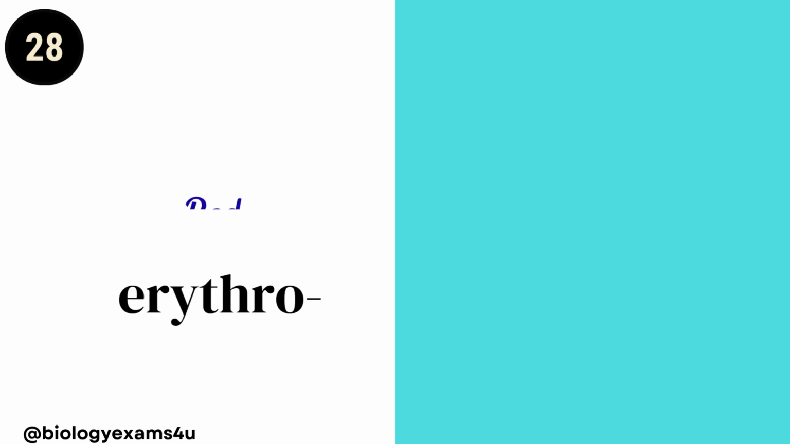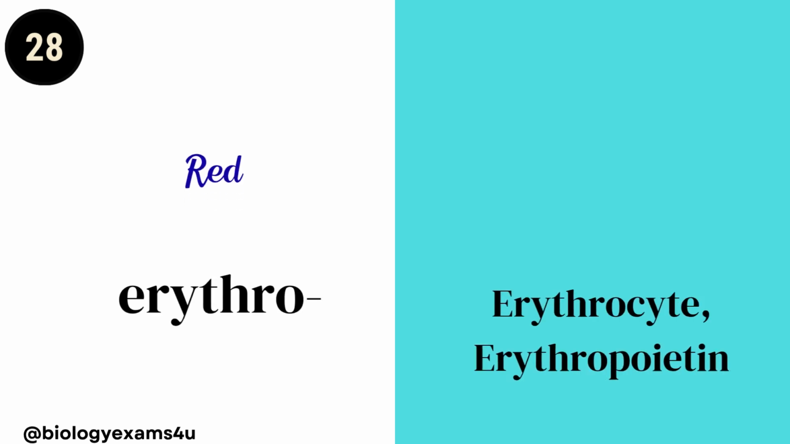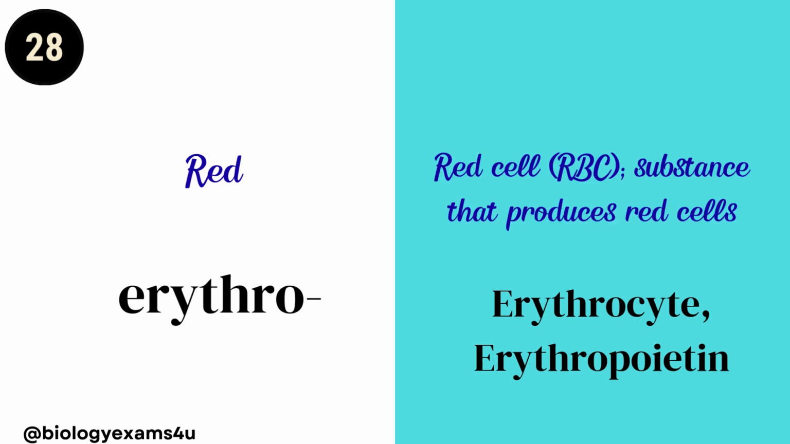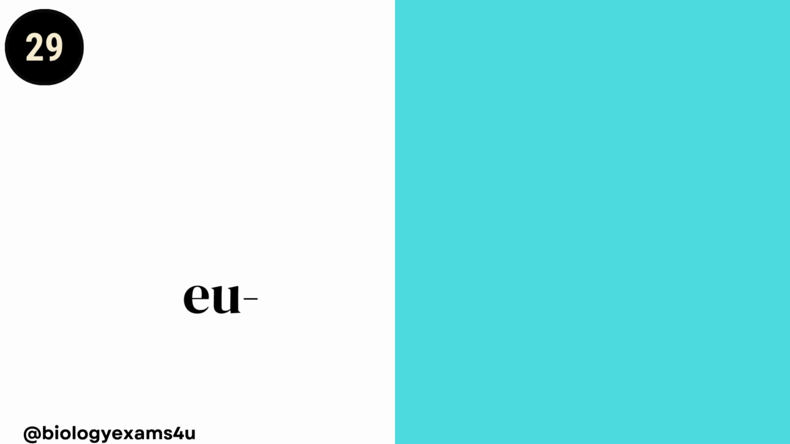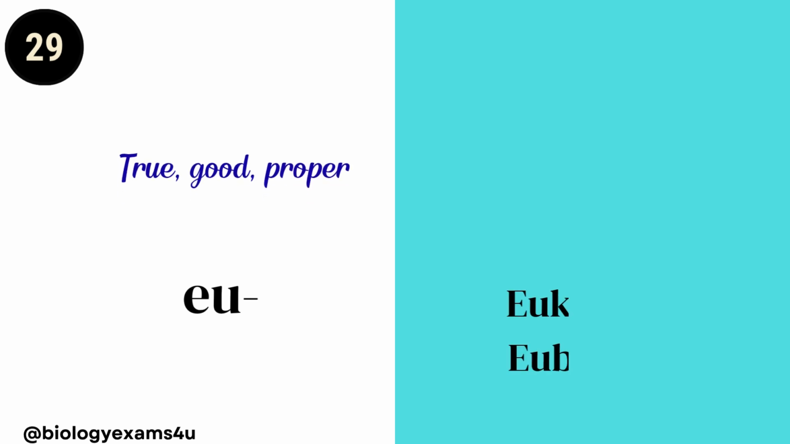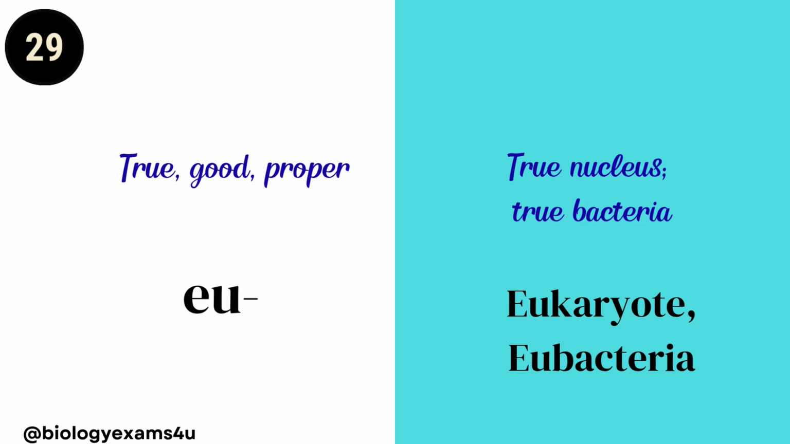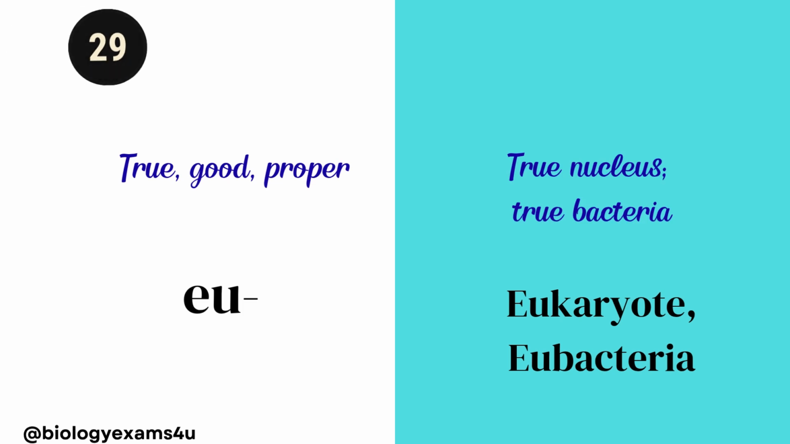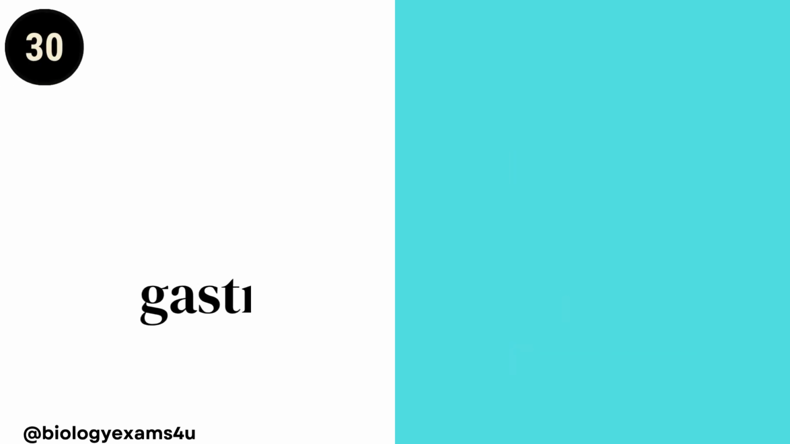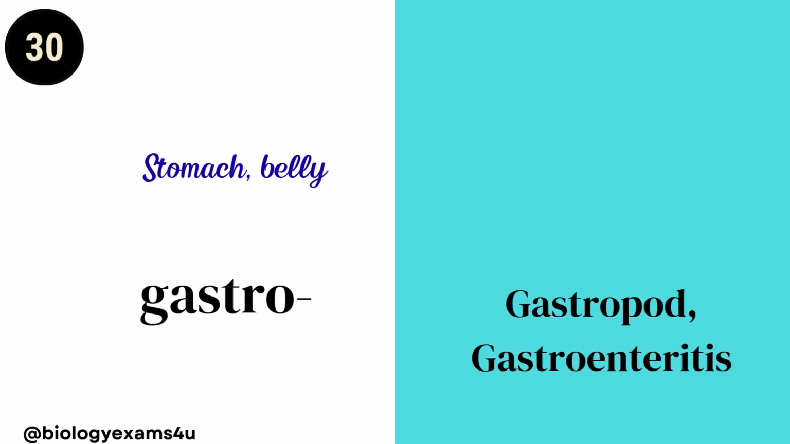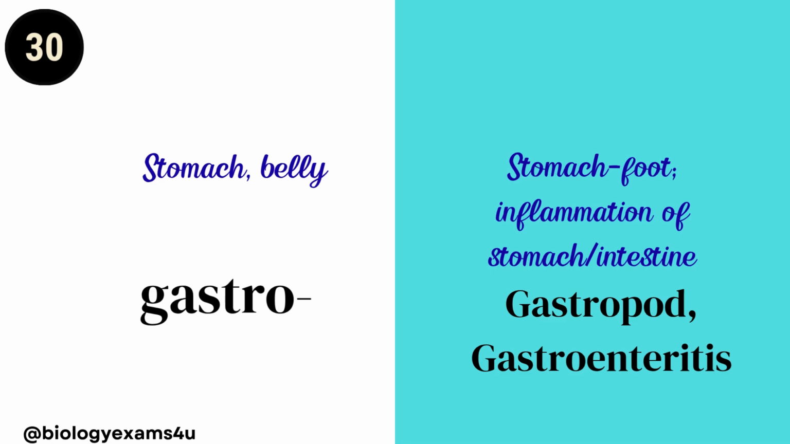Erythro means red. Erythrocyte. Erythropoietin. Erythrocyte is a red cell or RBC. Erythropoietin, substances that produce red cells. Eu means true, good, proper. Eukaryote, that means true nucleus. Eubacteria, that is true bacteria. Gastro means stomach or belly. Gastropod or gastroenteritis. Gastropod, stomach foot, whereas gastroenteritis, inflammation of stomach or intestine.